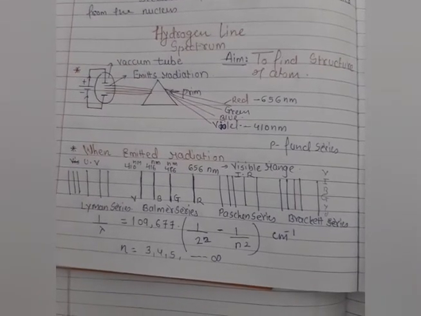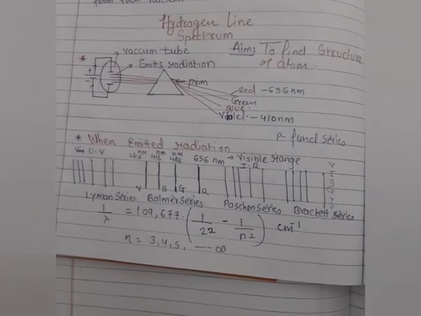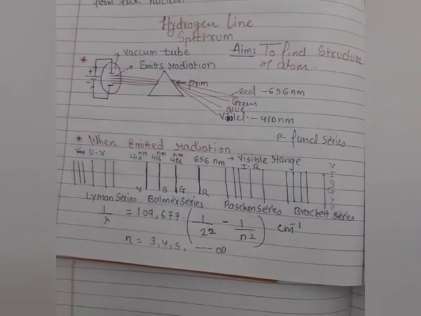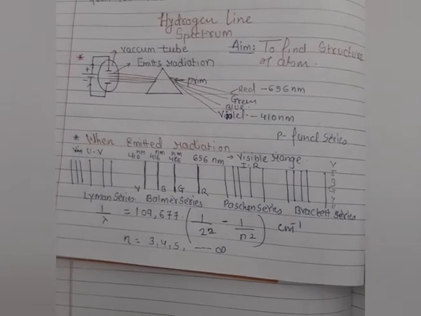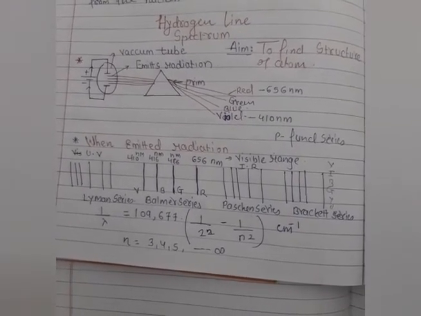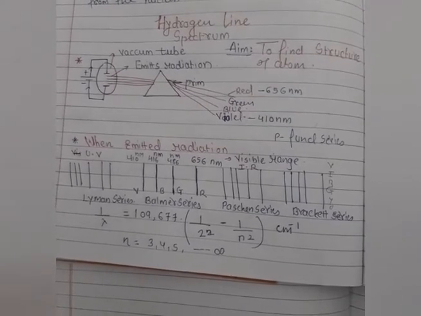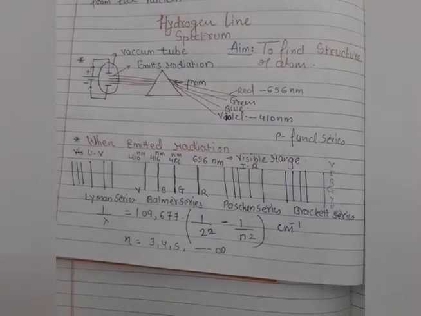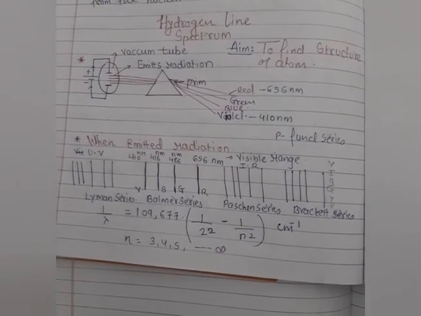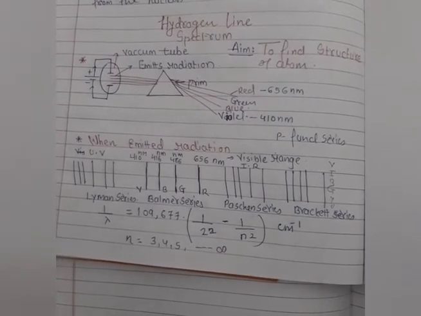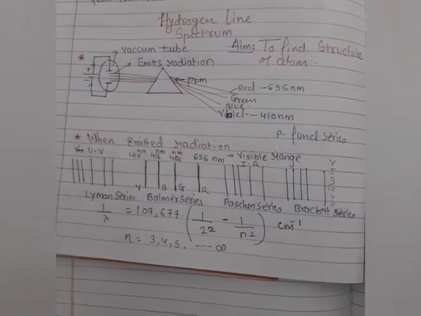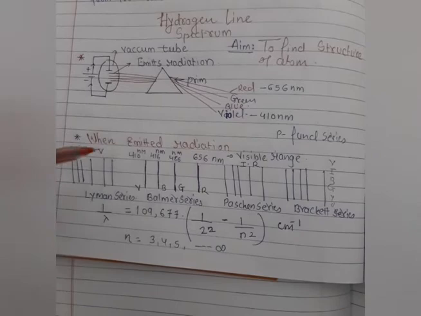Again I am repeating, when we take any metallic object and heat it, what happens? It radiates energy, it radiates heat. And when this heat is passed through a prism, it gives a spectrum. Yes students, this happens. But when we do this procedure with hydrogen atom gas, we get a different case. So let's move on to this different case.